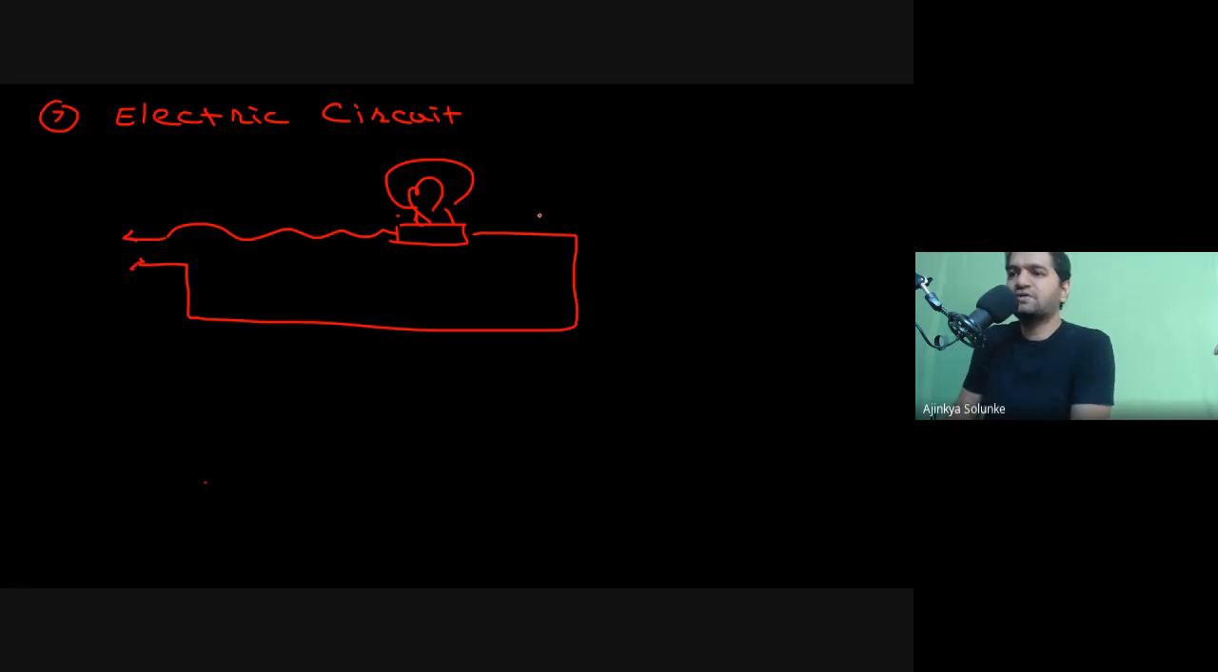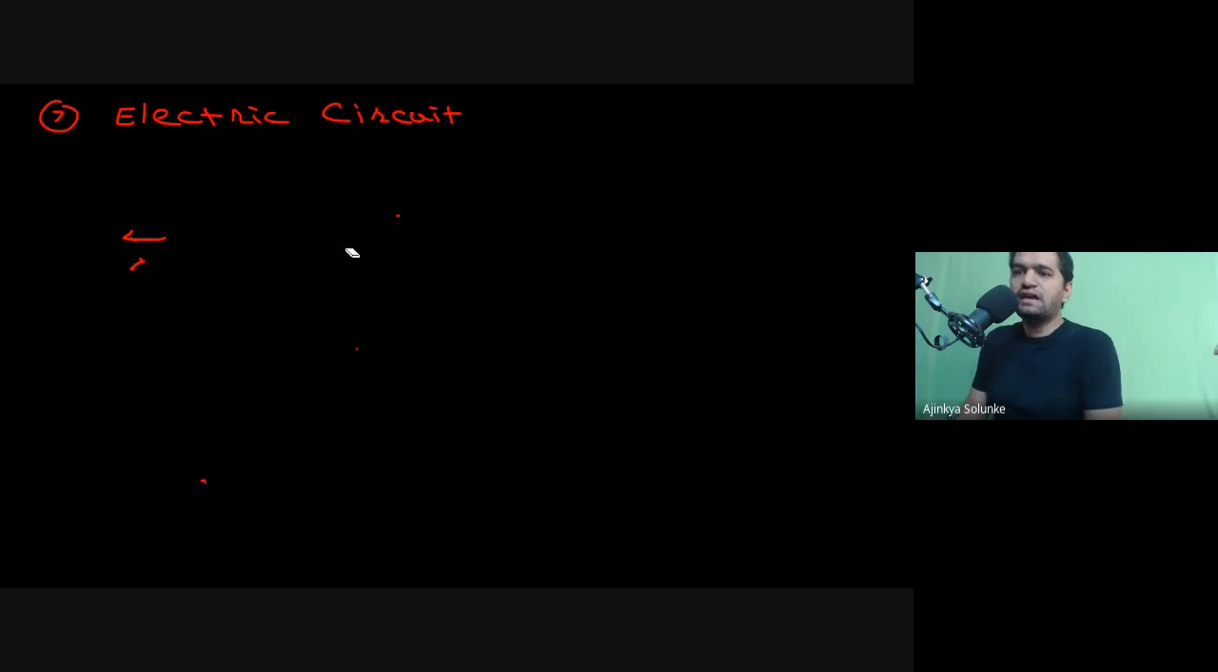Suppose there is one breakage inside this, there is a break. Will this bulb glow according to you? If there is a breakage in this line, do you think the bulb will really glow? No, right? It's a simple logic, because the connection should be complete. So in short, for electricity to flow, your circuit should be complete.